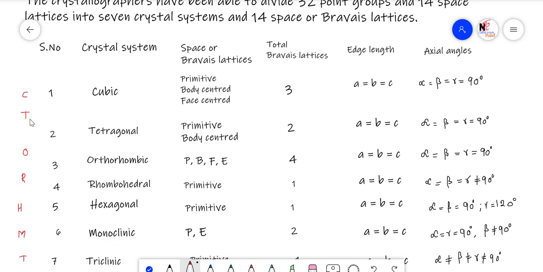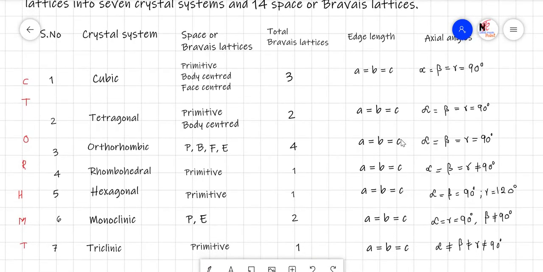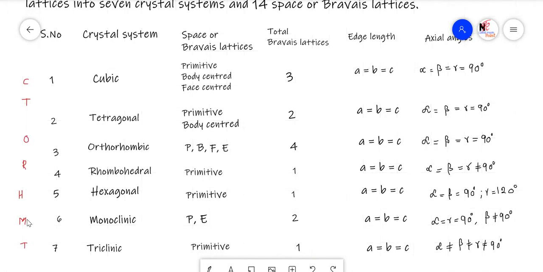If you are confused about the two T letters, then you can neglect the triclinic, because triclinic is a completely unsymmetrical system, which is very easy to remember. So you can remember it as CT or HM. If you do not get confused, you can remember it as CT or HMT. Now, in these crystal systems, how to remember the edge lengths and axial angles?